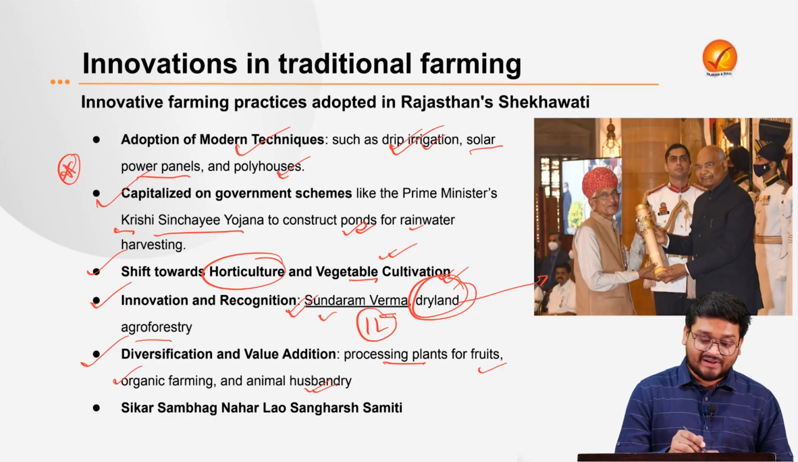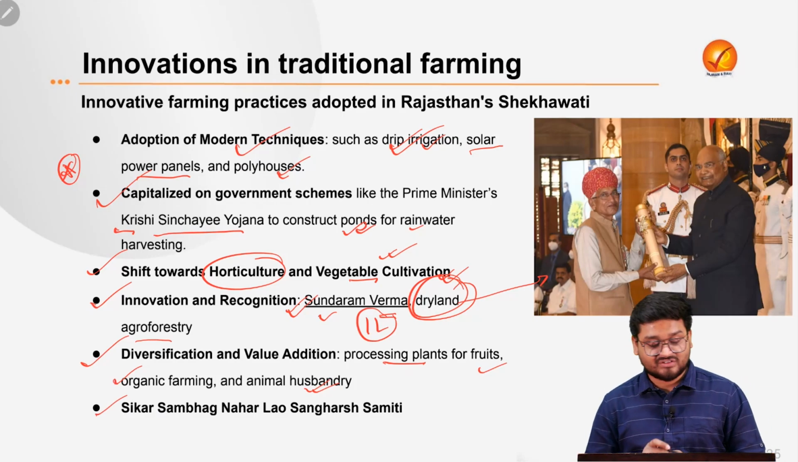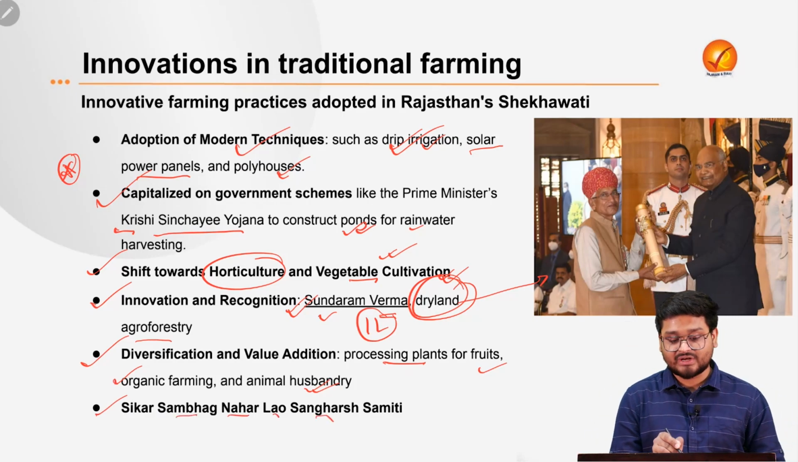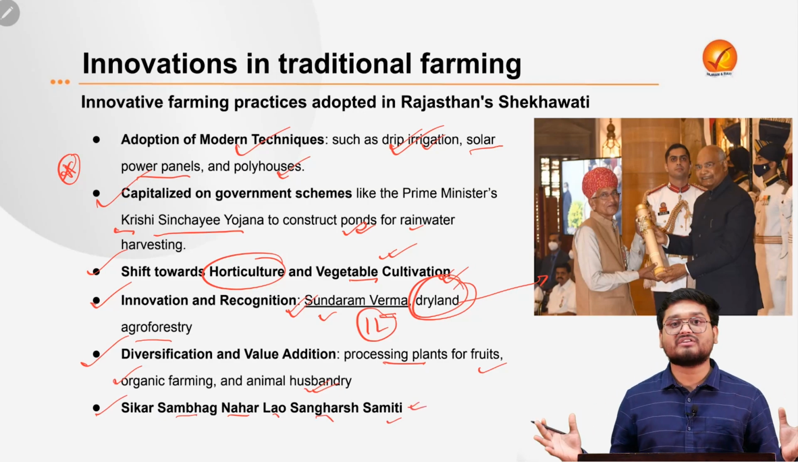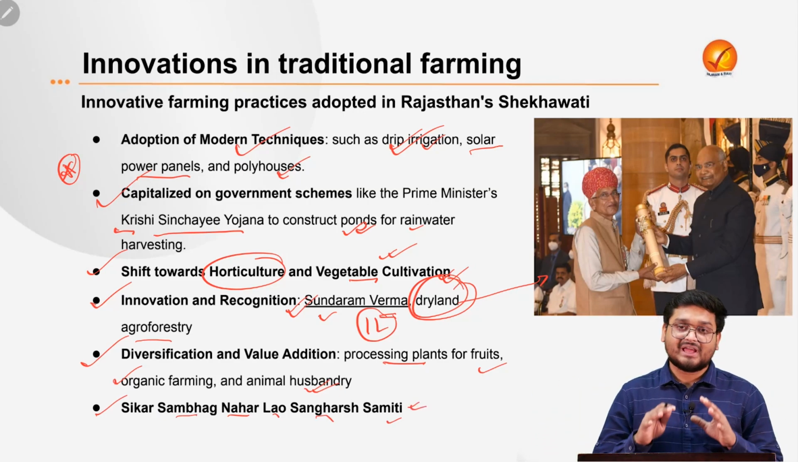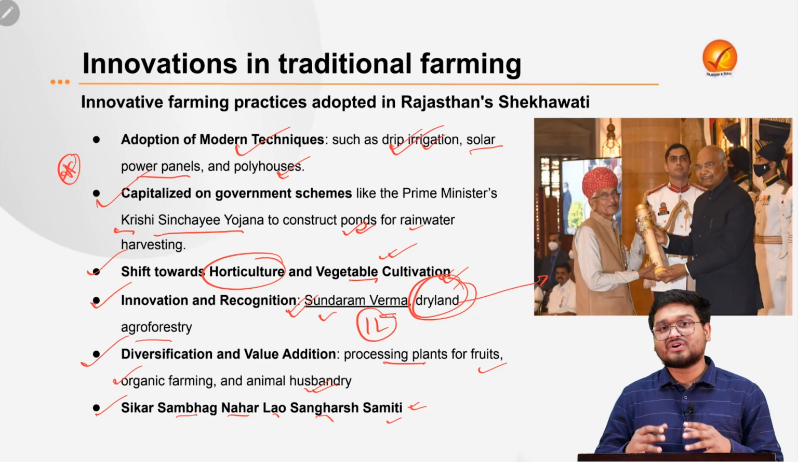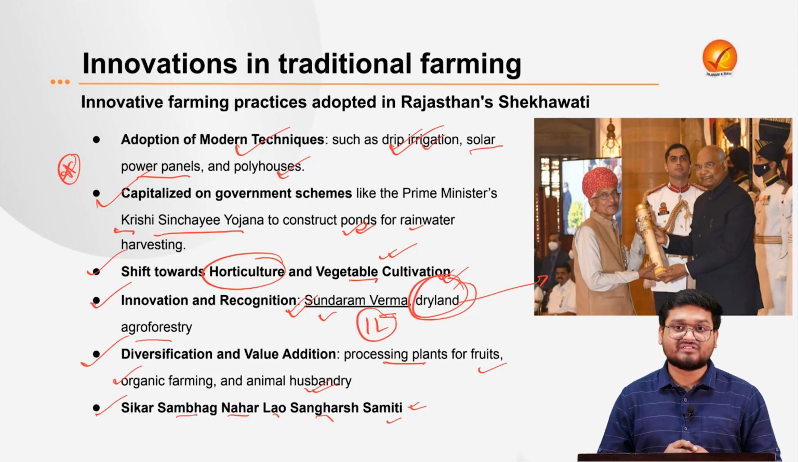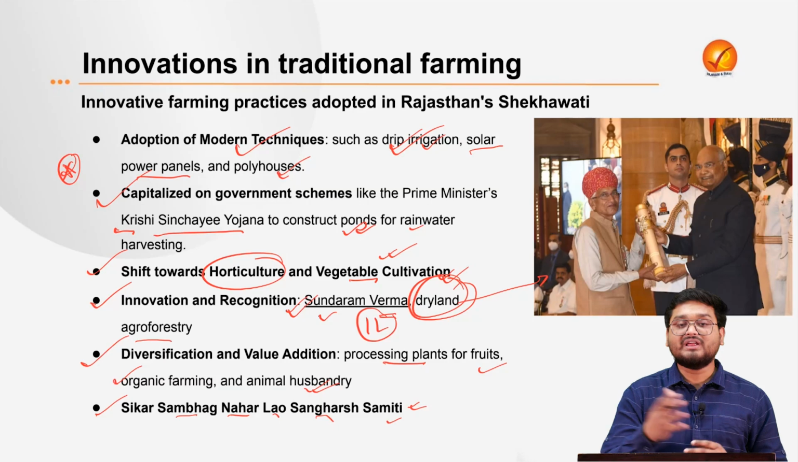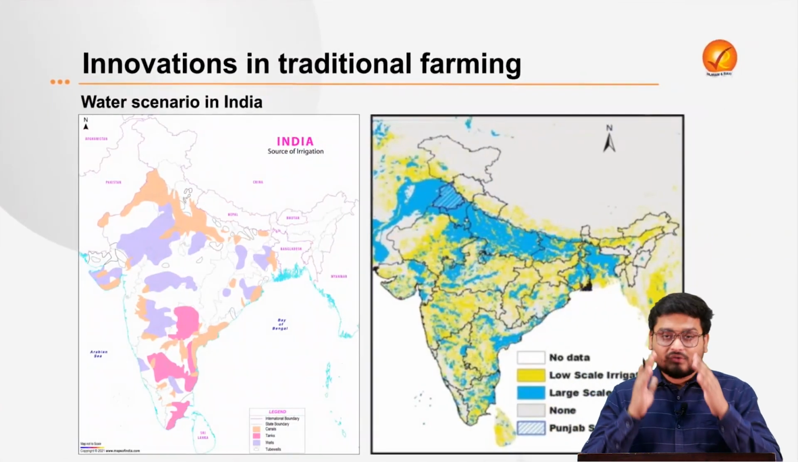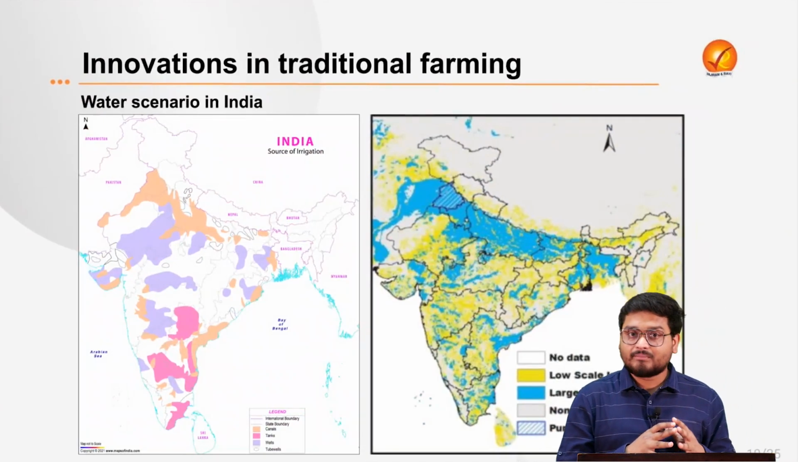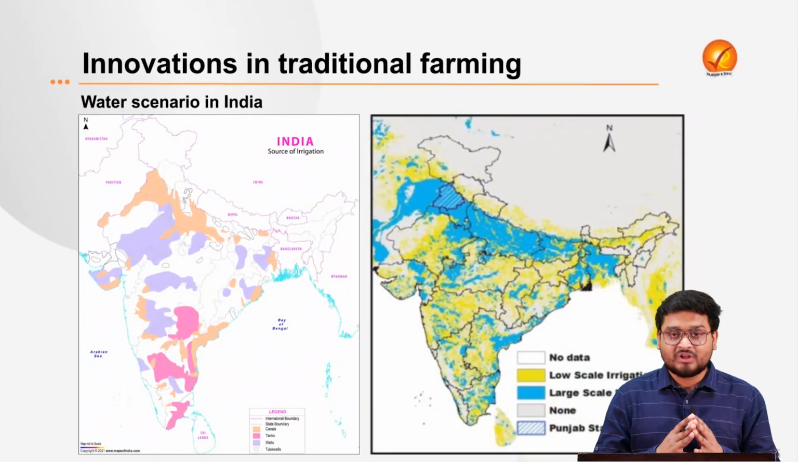And finally, there are some community organizations such as Sikar Sambhag Nahar Lao Sangarshan Samiti, which is trying to converge the various communities in this particular region to spread these innovative ideas among various farmers and farm-dwelling communities too. So here the main thing we have to understand is that if we can replicate the Shekhawati model across India,